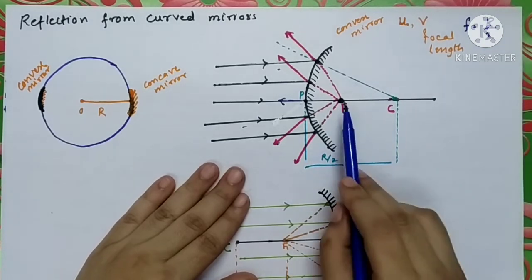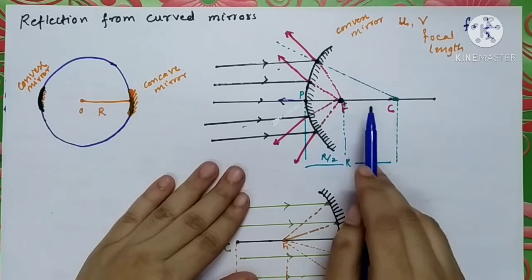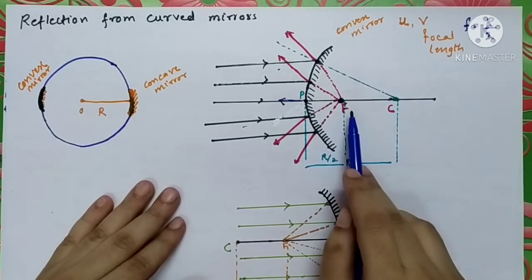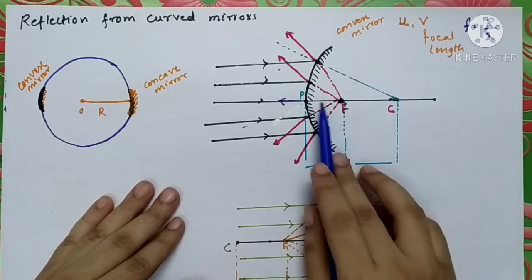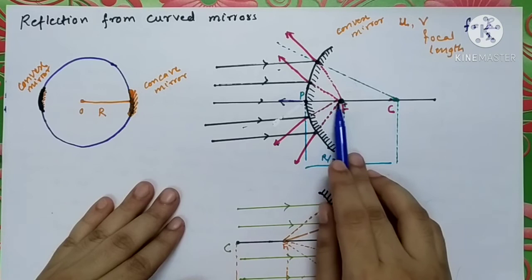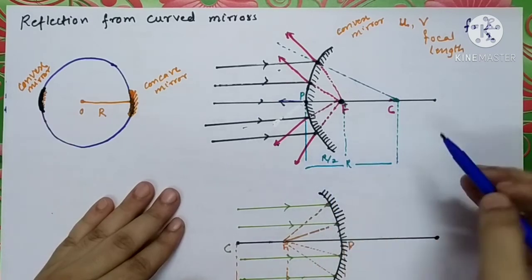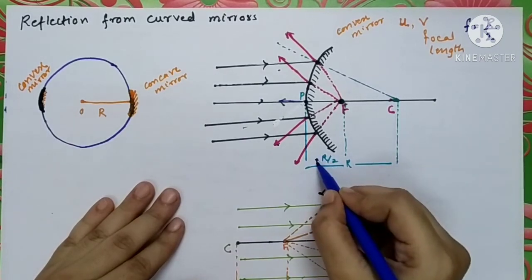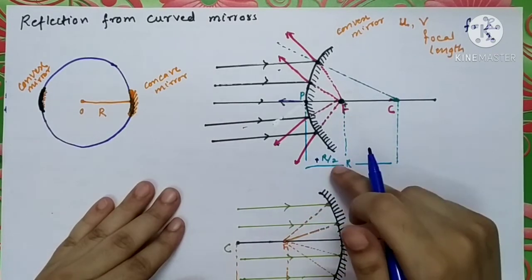So since we are getting this point F, focal length, behind the mirror, and the distance between this pole and this point is on the positive side of the principal axis, you can say that this will be plus r by 2. So focal length of the convex mirror will be positive.